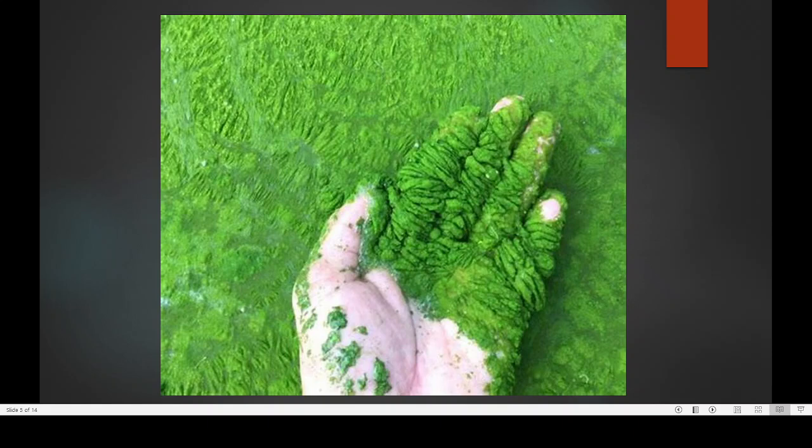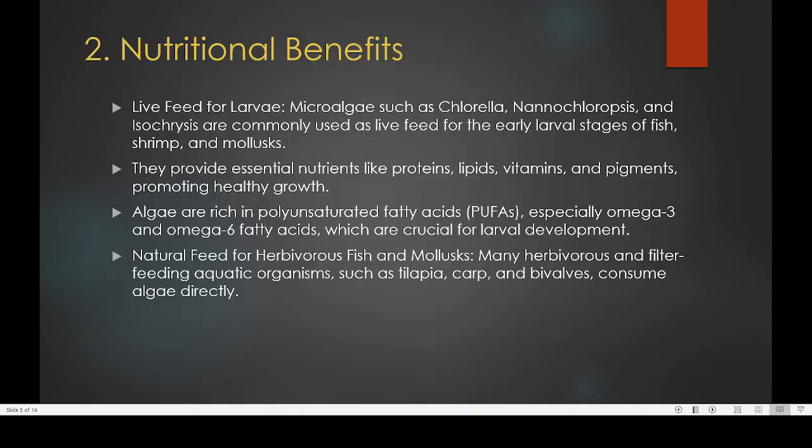The problem is that this algae will die after a period of time, and the death of this algae will lead to decomposition of a large quantity of algae, and that makes the water look very black or dark brown. It will also take whatever oxygen is present in the water, so the oxygen availability will be reduced, so that fish may not get sufficient oxygen and they will die. This situation is known as eutrophication.